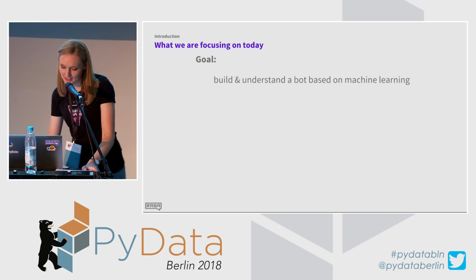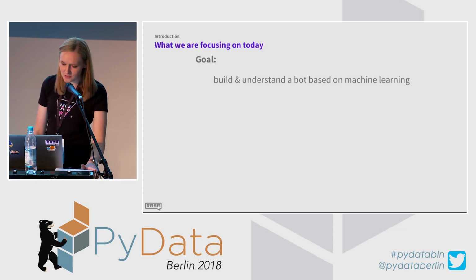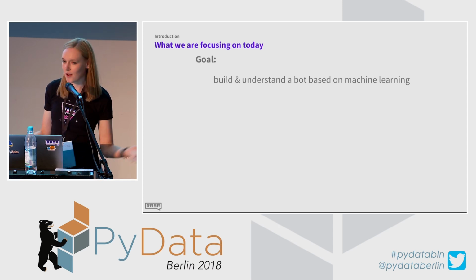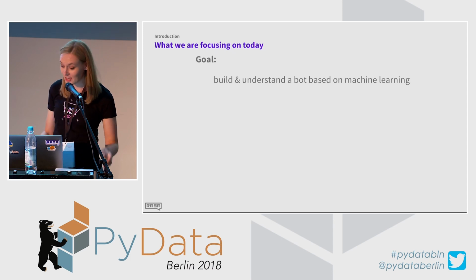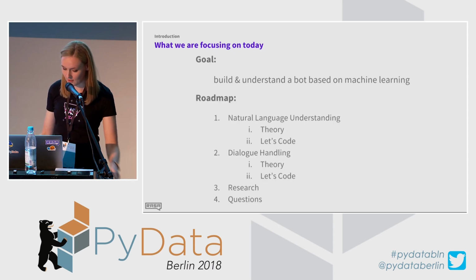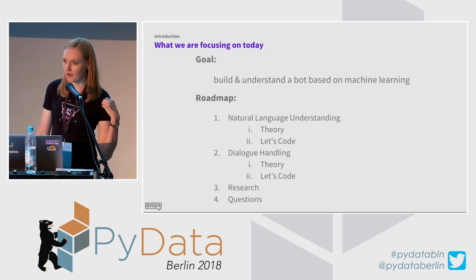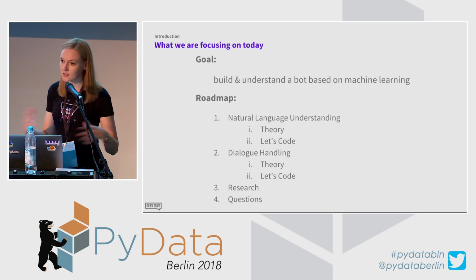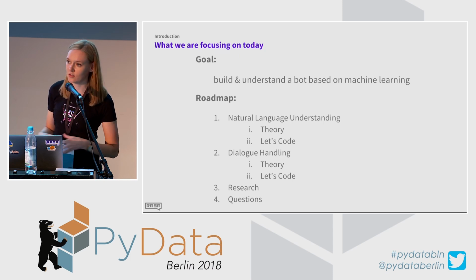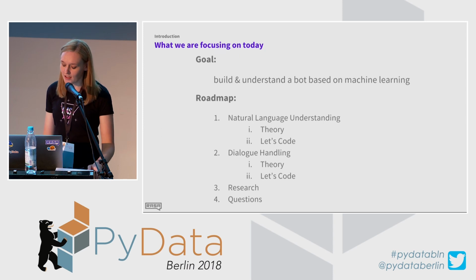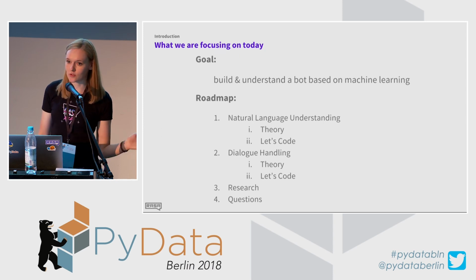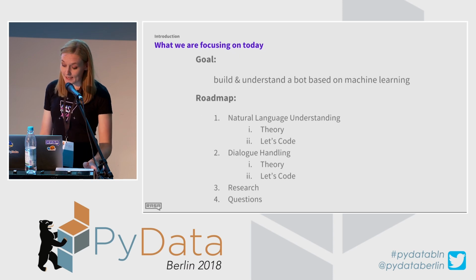Okay, so what the session is going to be about. As I mentioned, we are going to look into how we can use machine learning to build chatbots. The roadmap for this session is that first, we are going to take a look at natural language understanding, Rasa NLU, and a little bit under the hood, like what's happening and how information is extracted from user inputs. Then we're going to do a little bit of coding.